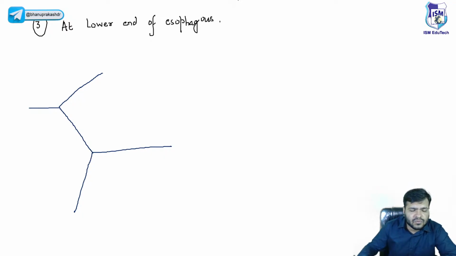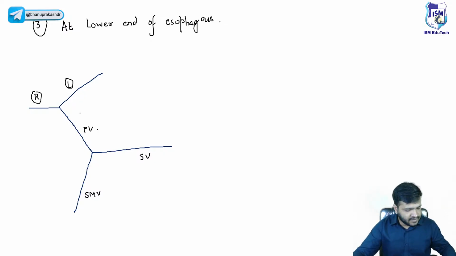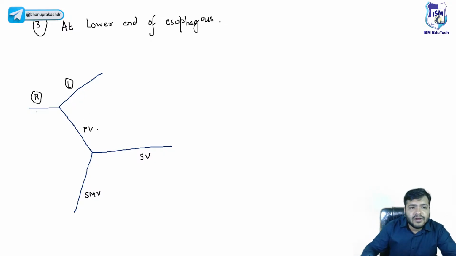So nothing to deal with over here. So yes, this is the splenic vein. This is the superior mesenteric vein. We have the portal vein, right? We have the left branch and the right branch. The portal vein divides into the left and the right branch. Now, beta, you already know the left gastric vein. The left gastric veins basically drain into the portal vein, right? So suppose this is the left gastric veins.